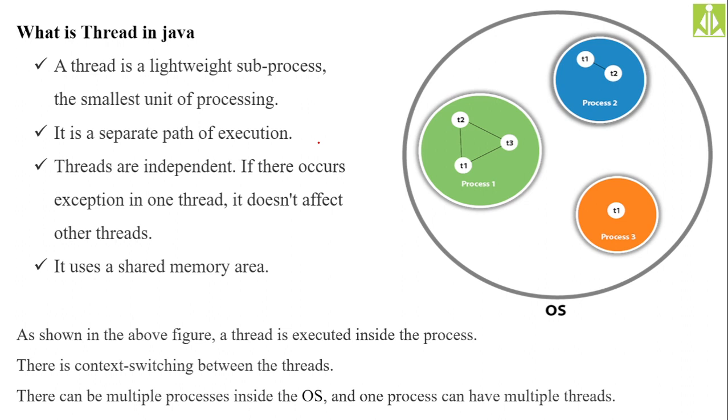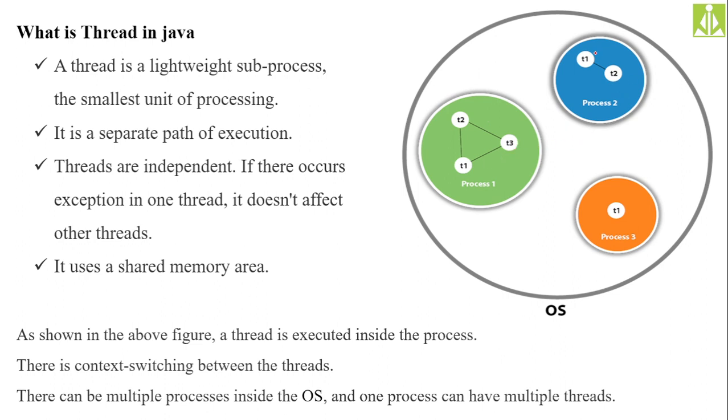All threads use the shared memory area. All the threads which are working under the same process share the common address space or common memory area, as shown in this figure. Here these circles denote the processes, and T1, T2, T3 denote the threads. So T1, T2, T3 belonging to process 1 share the common address space of process 1, the common memory allocated to process 1.